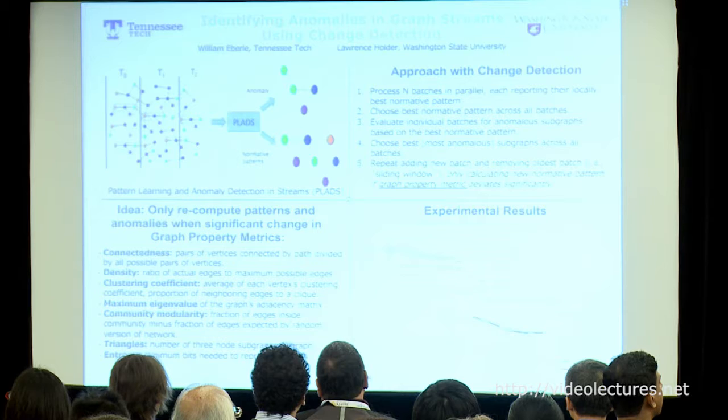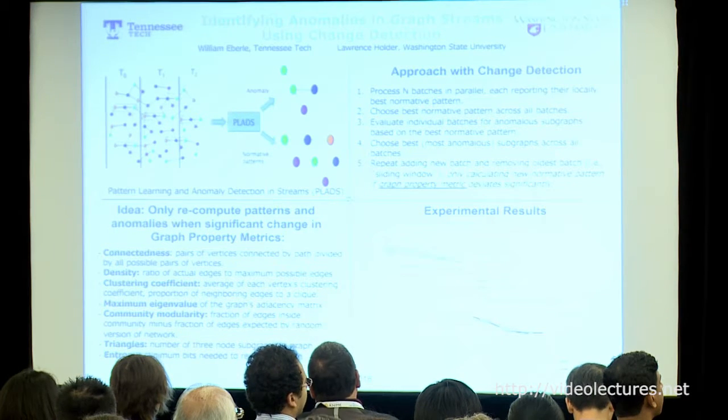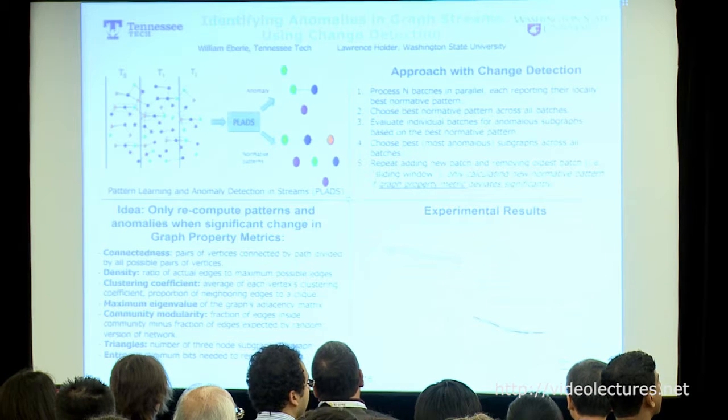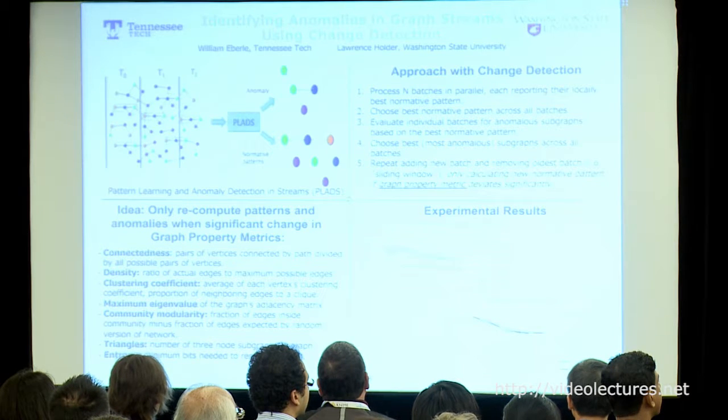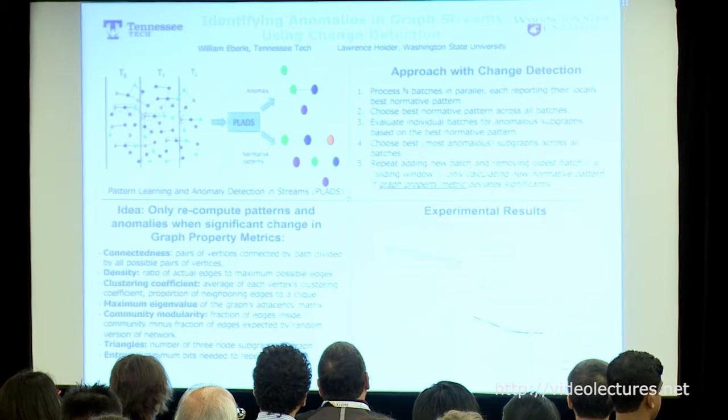And it turns out that that speeds things up quite a bit, and it actually helps the anomaly detection because we're not changing the normative pattern so quickly, because the normative pattern can change based on noise in the stream, but if we don't do it too often, we tend to get more normative patterns and therefore better anomalies from that. So please come by my poster and we can talk more about it.